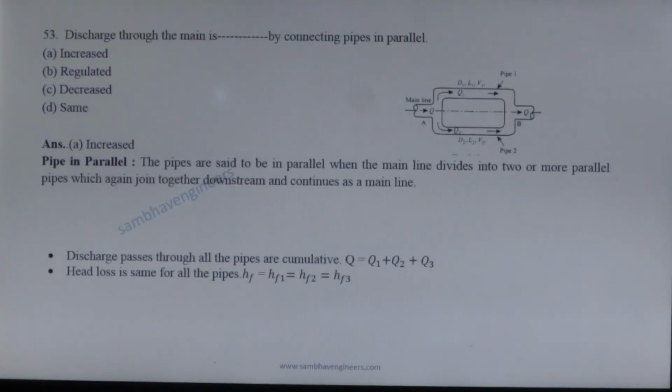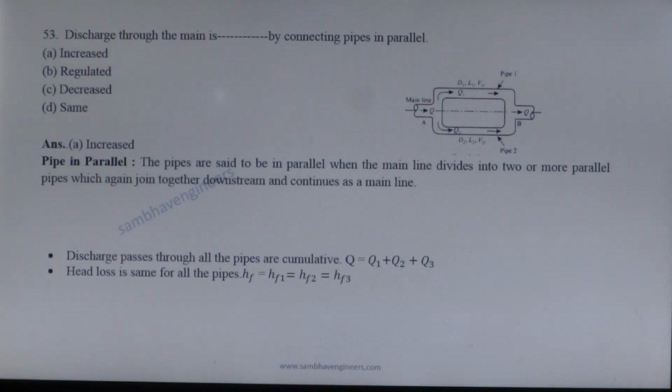Next question. Discharge through the main by connecting pipes in parallel. To increase the discharge in a pipe, we arrange parallel pipes. We join parallel pipes to the original pipe.